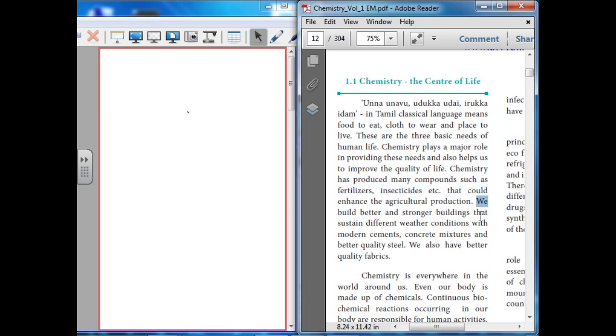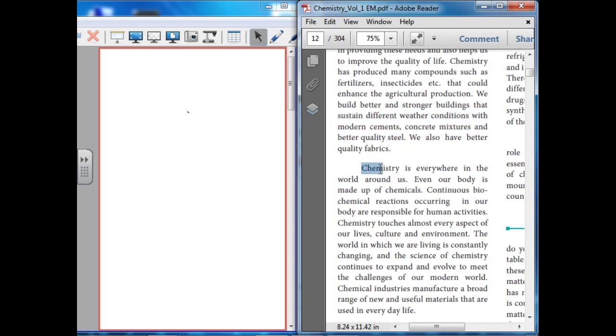Then we build better, stronger buildings that sustain different weather conditions, with modern cement, concrete mixtures and better quality of steel. Chemistry is everywhere in the world around us. For example, our body is made up of chemicals.